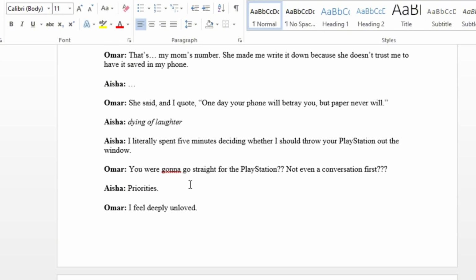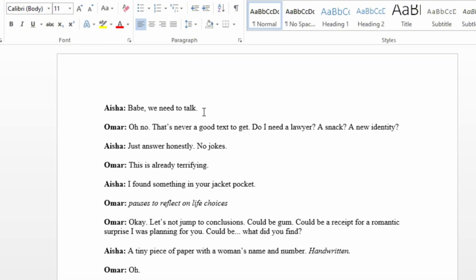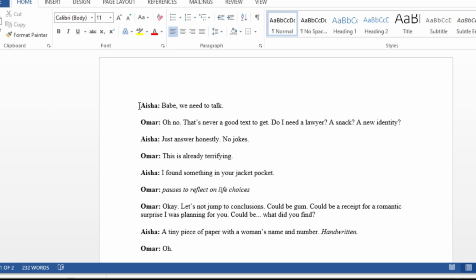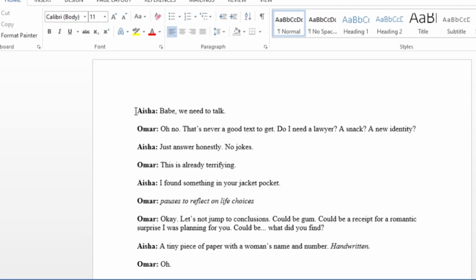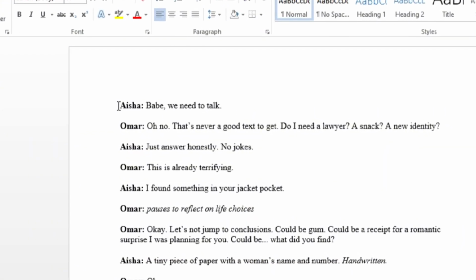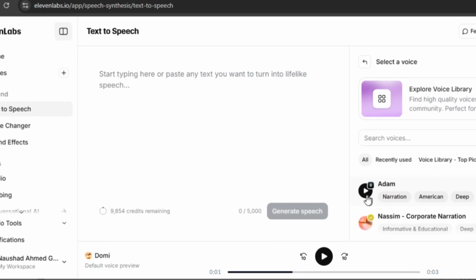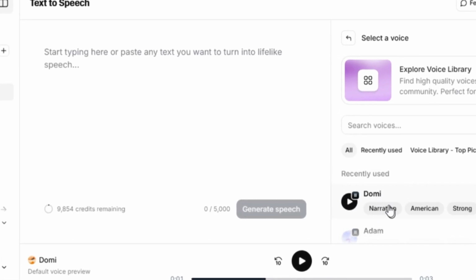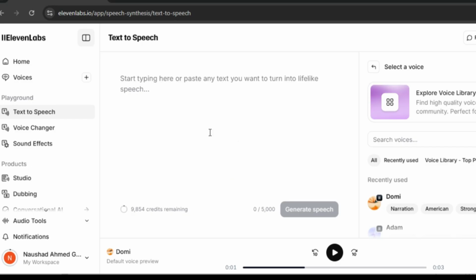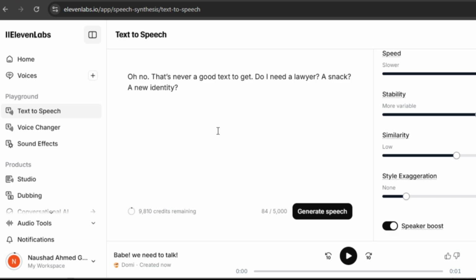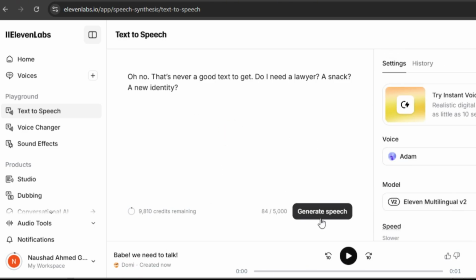Now, using this conversation script, we need to generate the AI voiceover. For this, I'll be using ElevenLabs. One important thing to note is that we will need 2 voiceover artists, one male voice for the male character and one female voice for the female character. I'm using the male voice Adam for the male character and the female voice Domi for the female character. To generate the voiceovers, you'll need to manually copy each line and create a separate voiceover for each. It will take about 5 minutes to generate each voiceover.